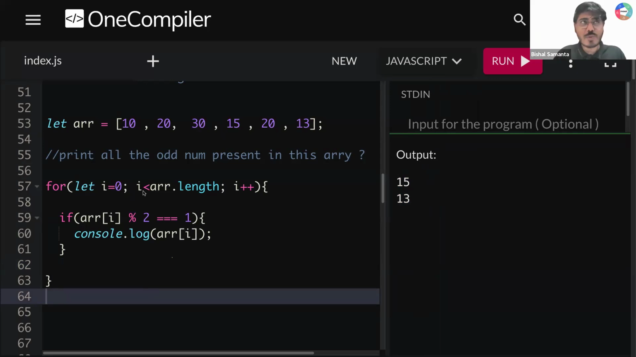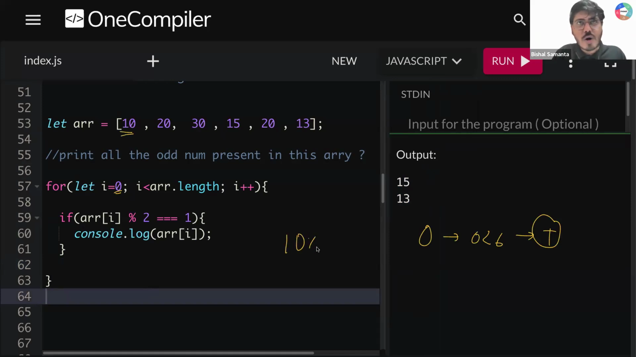Is that clear? So when this loop is starting, it will start from 0. Okay. Now tell me, guys, 0 less than length. 1, 2, 3, 4, 5, 6. So 0 less than 6. Is that true? Yes, you are coming down. Now array of I. What is array of I? Array of I is 10.